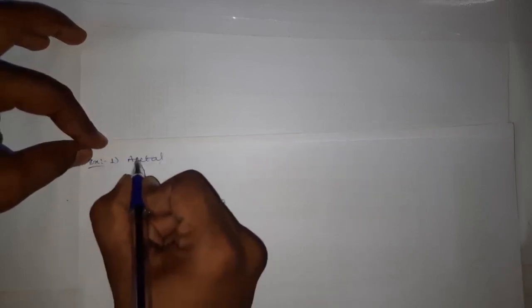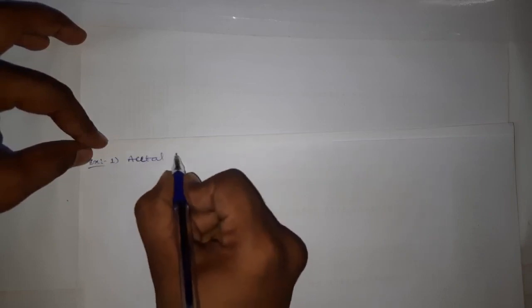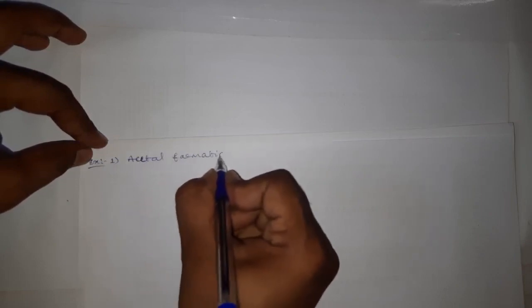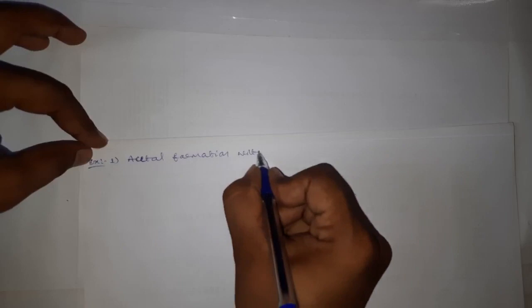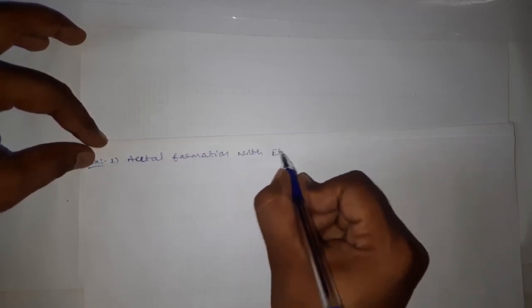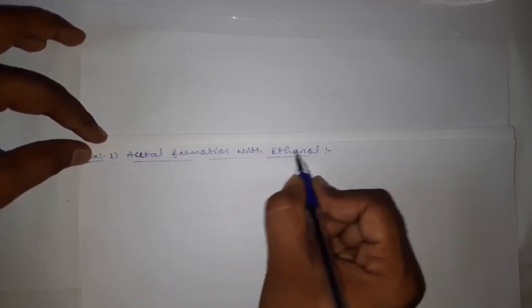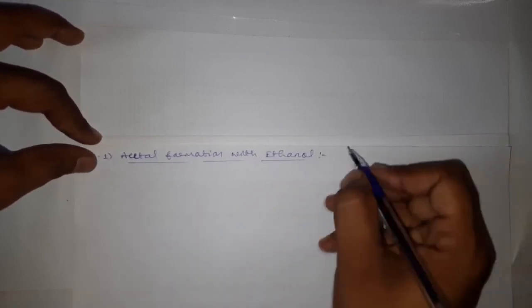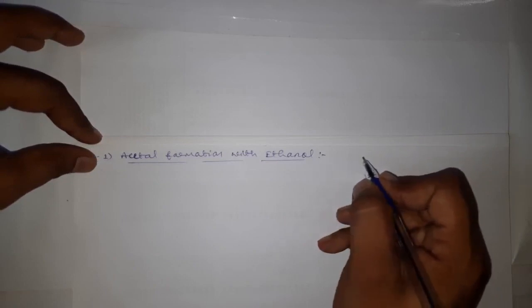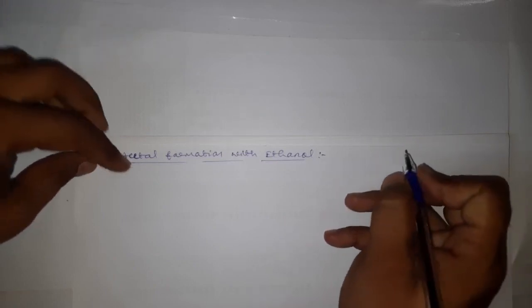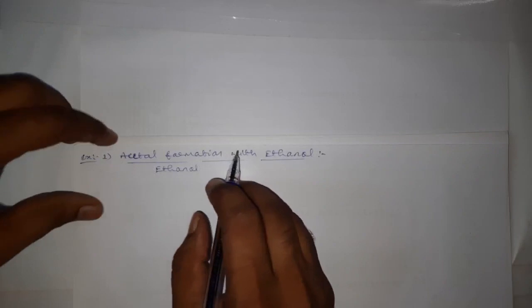Example number 1, acetal formation with ethanol. Acetal formation with ethanol. Ethanol is one which has the formula CH3CH2OH. Okay, when this ethanol is allowed to react with aldehydes and ketones, what will happen?